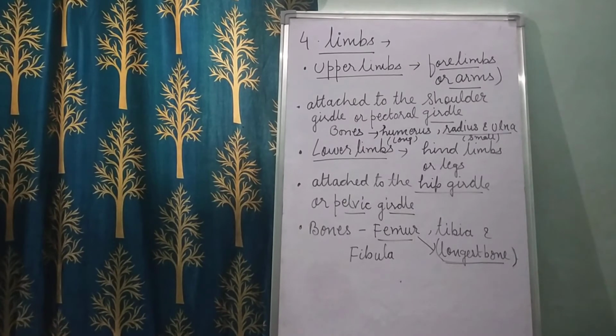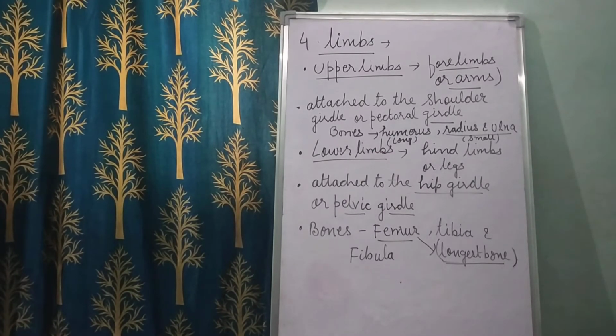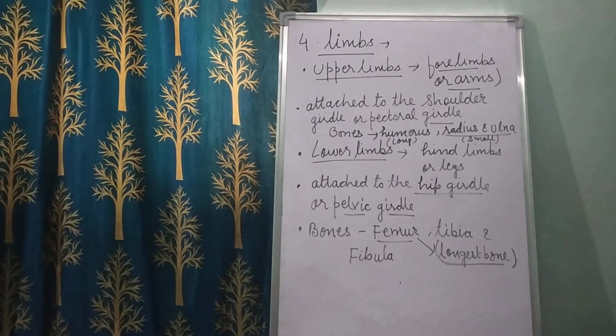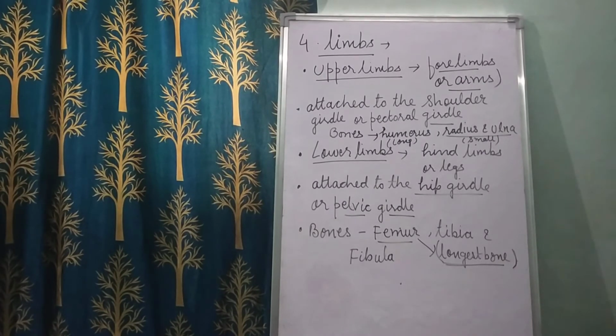It is also called the femur, or you can say the thigh bone. It is the longest bone in the human body. The lower leg is made up of two bones that join the femur at the knee. So the longest bone is called the femur, or thigh bone, and the tibia and the fibula are the smaller bones. The lower leg is made up of two bones that join the femur at the knee.